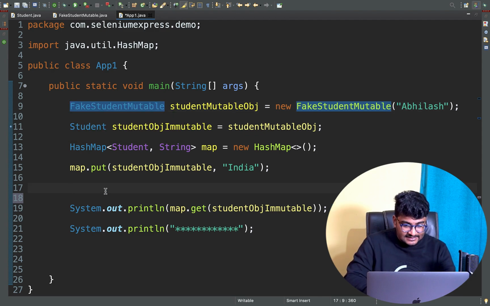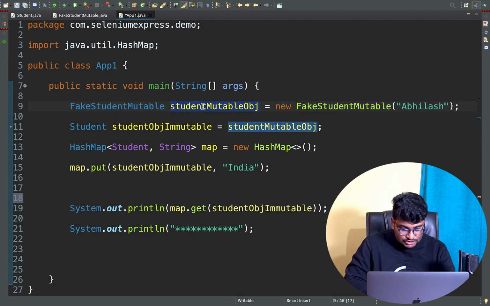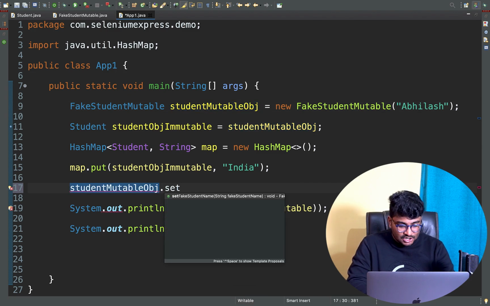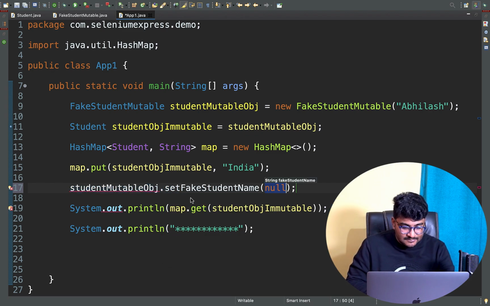So let me change that. So with this reference, student mutable object, I can do student mutable object dot set. See, I got the setter method here of this particular class. Okay, so set fake student name, and I'm gonna set the fake student name to, let's say, right, previously it was Abhilash, right?